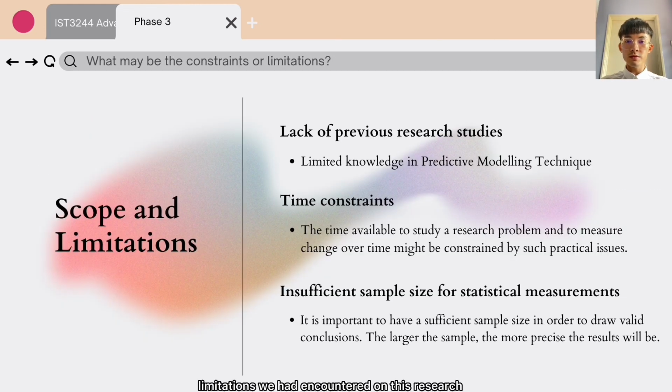There were 3 limitations we encountered in this research, the first being the lack of previous research studies. This leads us to having limited knowledge and access in performing predictive modeling research. Time constraint is another issue that led us to constantly change our measurement approach and identify errors for different circumstances. Insufficient sample size is also another huge factor for not achieving a good predictive power and drawing valid conclusions on our models.